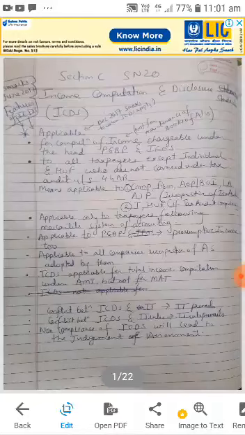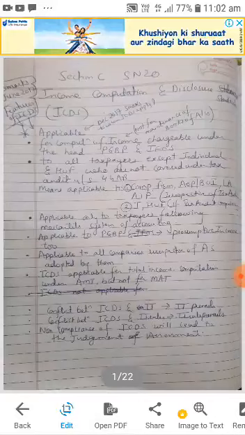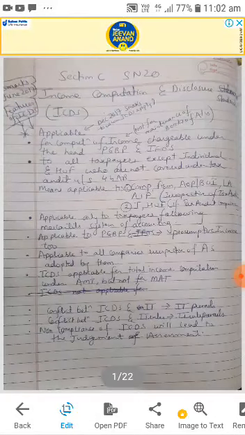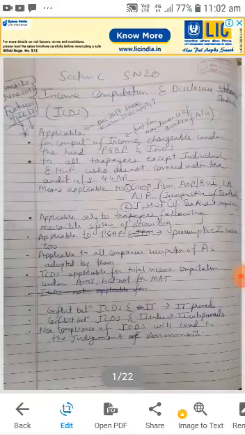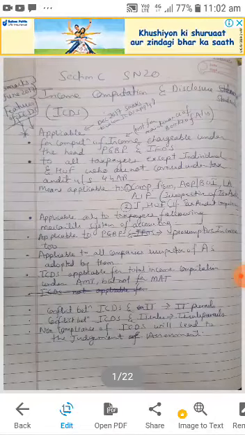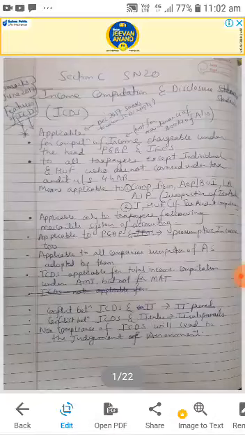Okay, now after that, what I have written means it is applicable to company, firm, AOP, BOI, then local authority, artificial juridical person, irrespective of the tax audit. If you are a company, whether you are liable for tax audit or not, you have to follow this ICDS. But if you are individual and HUF, then you have to see whether a tax audit is applicable or not. If tax audit is compulsory, then only you have to follow ICDS. Now suppose there is a company and they have only PGBP type of income, then no need to follow. They have only capital gain type of income, then no need to follow. It is required to be followed in case of PGBP and IFOS only.